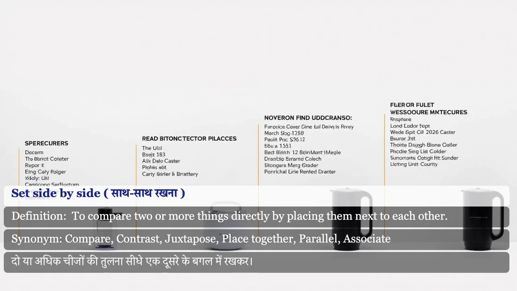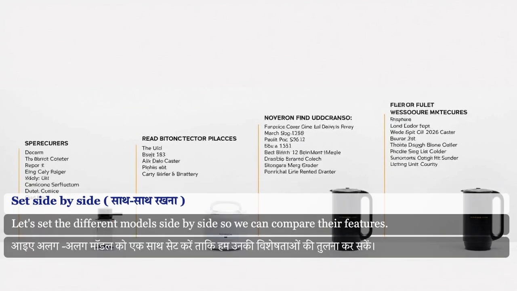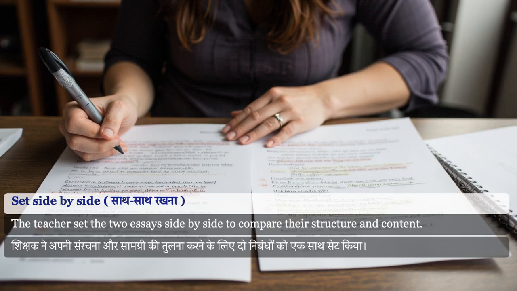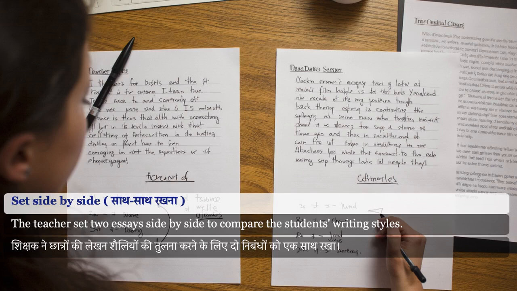Set side by side. To compare two or more things directly by placing them next to each other. Synonym for set side by side: compare, contrast, juxtapose, place together, parallel, associate. Let's set the different models side by side so we can compare their features. The teacher set the two essays side by side to compare their structure and content. The teacher set two essays side by side to compare the students' writing styles.